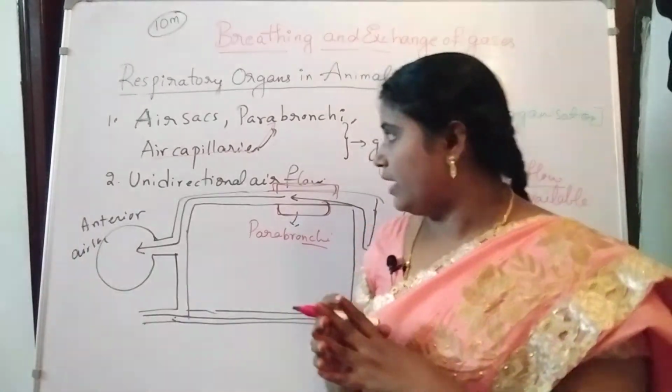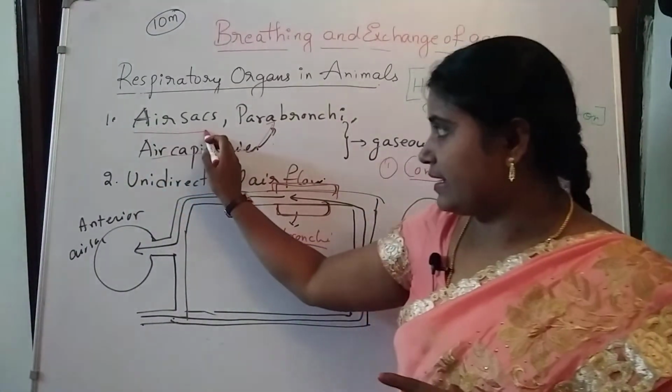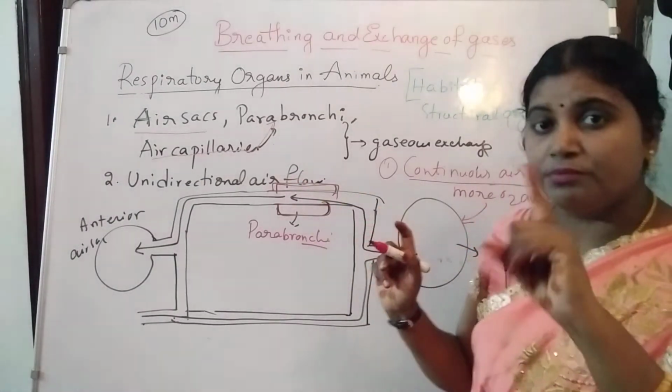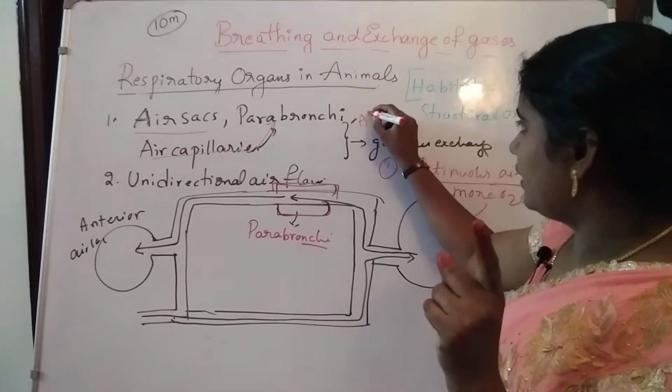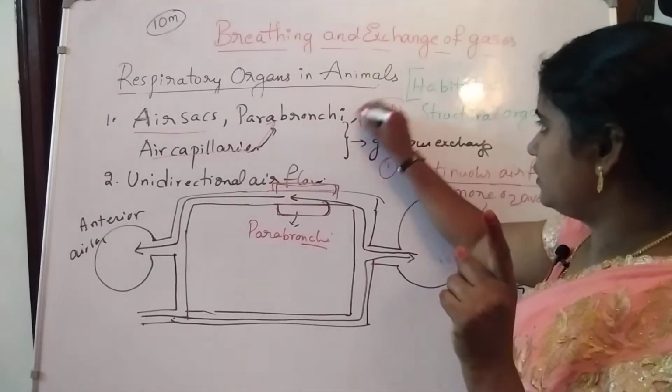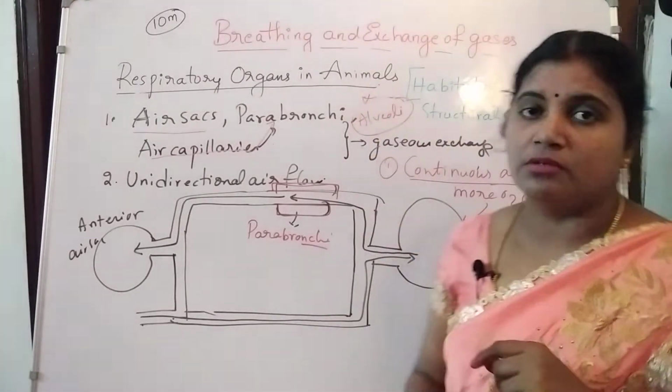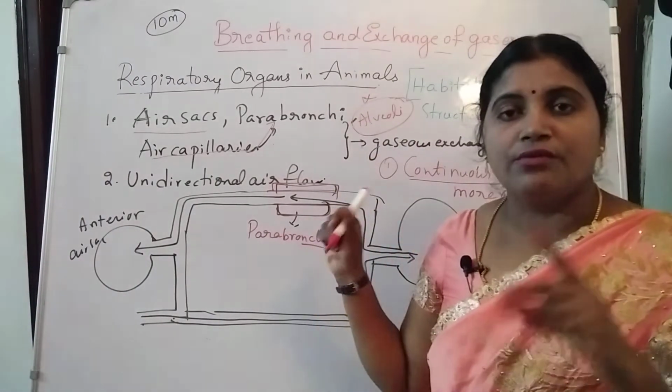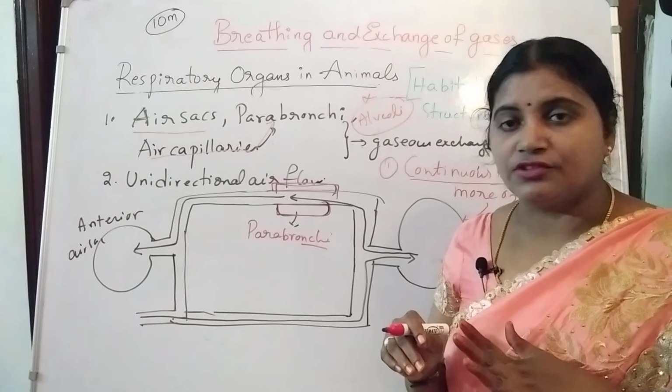So birds are having the special structures like air sacs. So here one more important point, NEET important: alveoli are absent. So alveoli are absent in the birds. Instead of alveoli, what are the structures responsible for gaseous exchange?